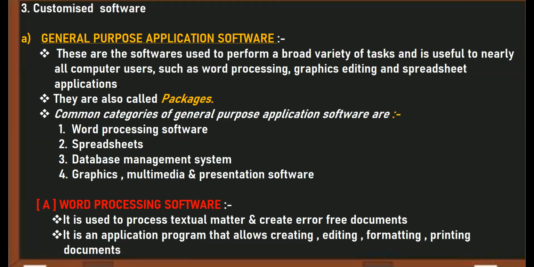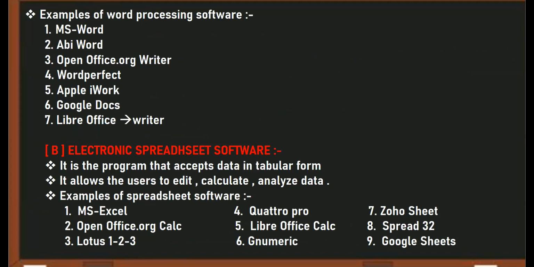You can type the document, edit it, make changes, and easily maintain it. You can add many images and many formatting facilities to your document. You can even print your document and obtain the hard copy. Such software is known as word processing software.